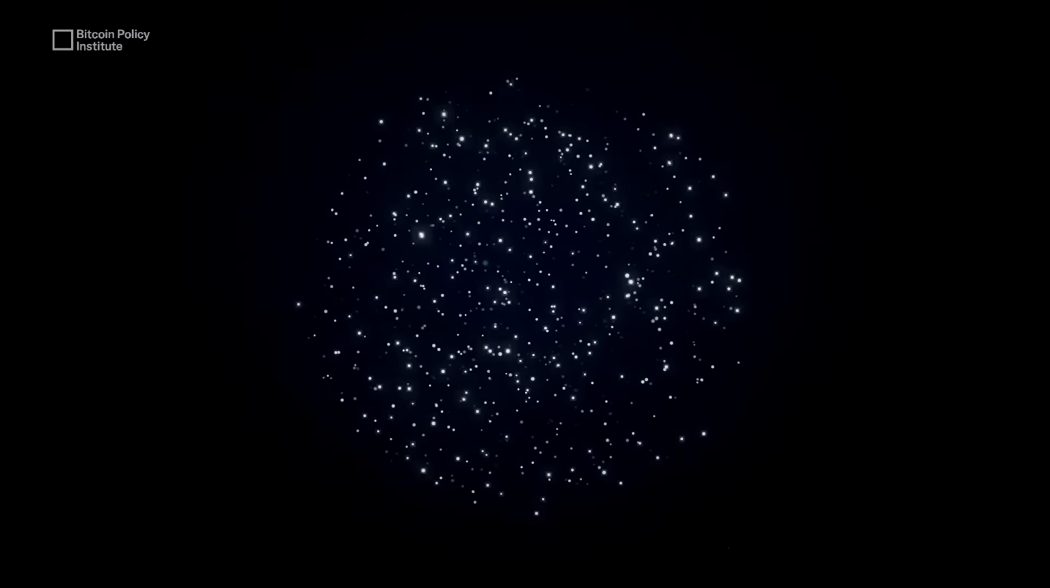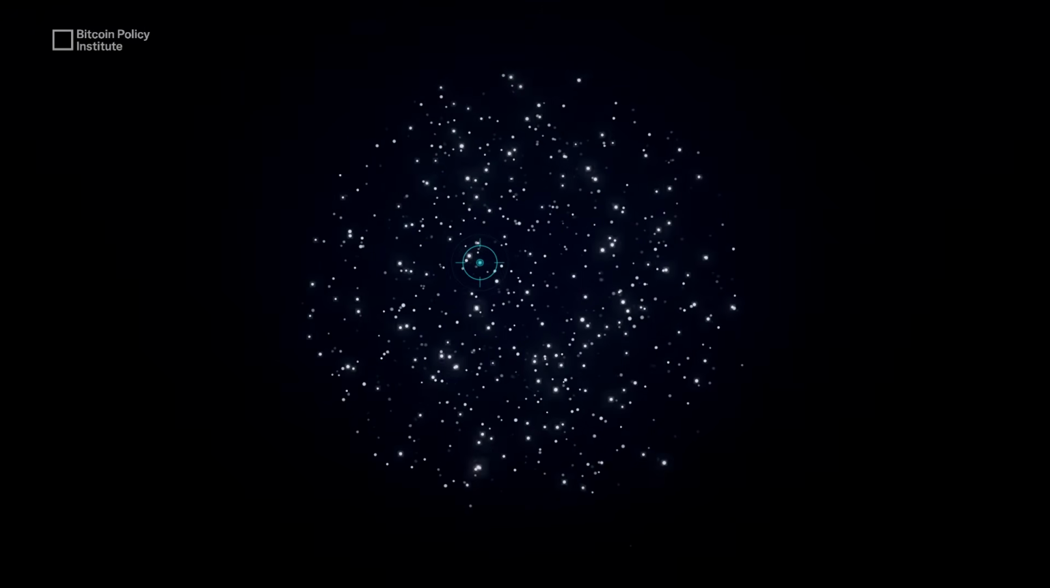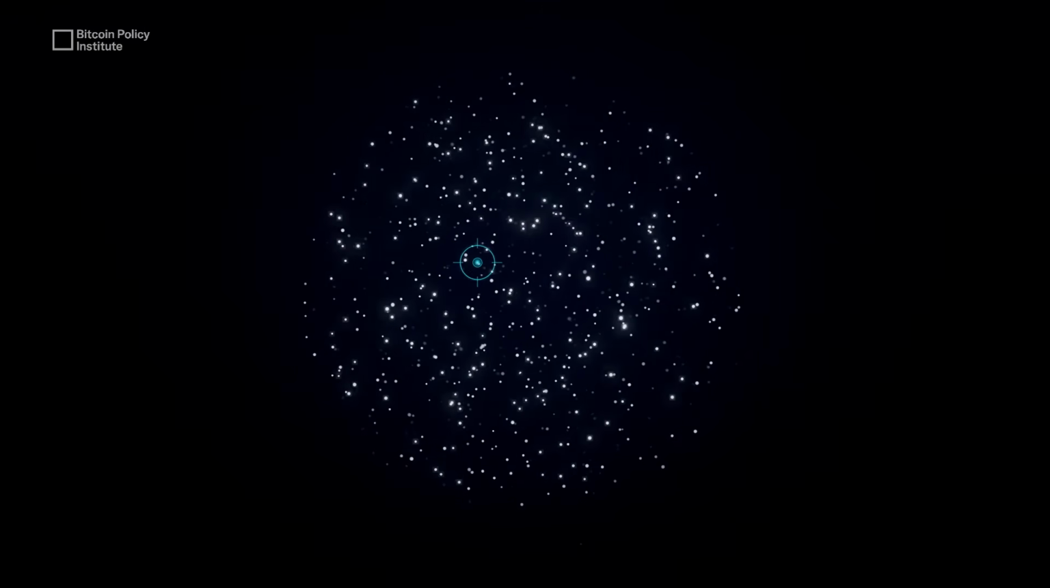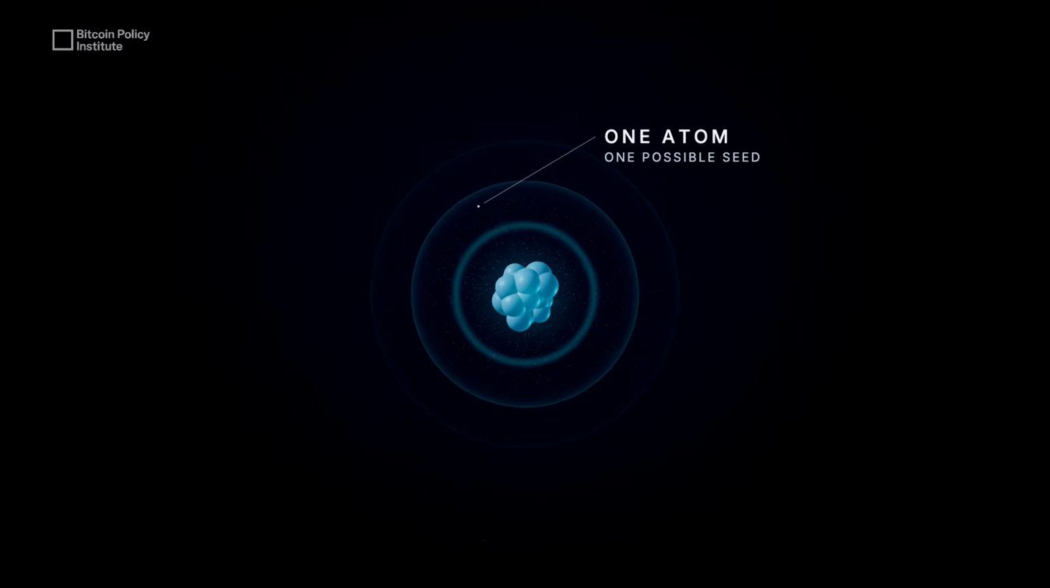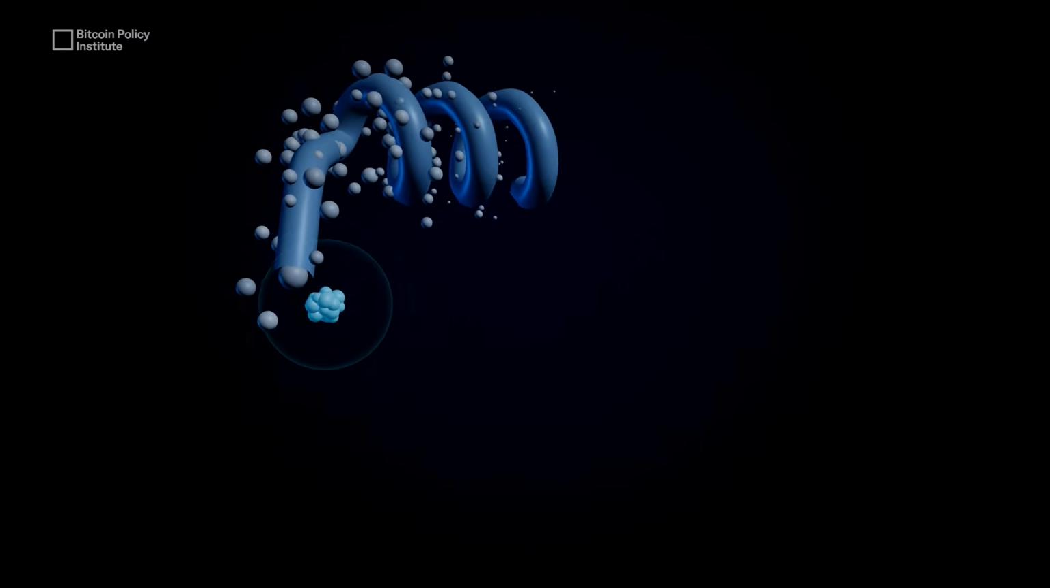We will let one atom represent one potential Bitcoin seed phrase. Somewhere in the full collection is one key atom, the seed that unlocks the wallet. We begin with a single atom, representing a single possible seed. Now zoom out to a protein.